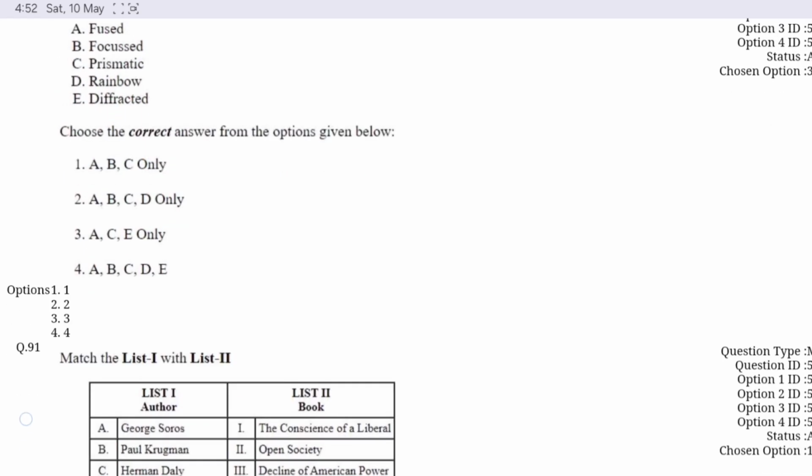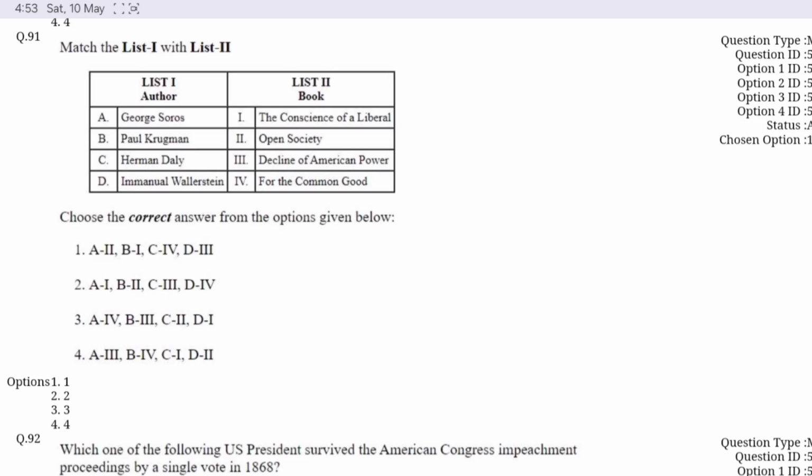Now question number 91. Match list 1 with list 2 and choose the correct option from the code given below. Option A is correct here. George Soros wrote about Open Society. Paul Krugman wrote about The Conscience of a Liberal. Herman Daly wrote about For the Common Good, and Immanuel Wallerstein wrote about The Decline of American Power.